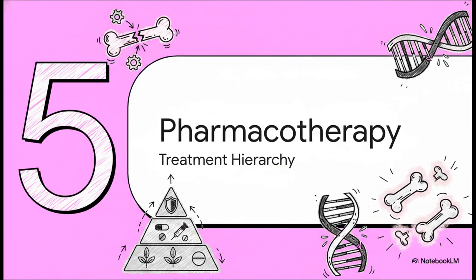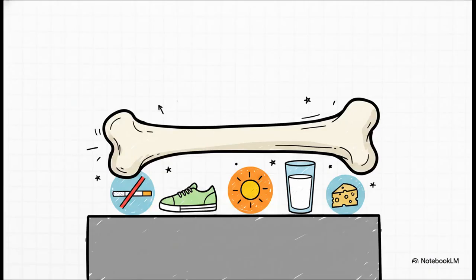Now that we've diagnosed the microarchitectural failure, we must initiate a highly structured, tiered management strategy. Let's explore Section 5, Supportive and Definitive Pharmacotherapy. Definitive treatment is explicitly triggered by 3 specific clinical scenarios. Number 1, frank osteoporosis on a DEXA scan. Number 2, osteopenia combined with a fragility fracture. Or number 3, osteopenia combined with a high FRAX risk score. If your patient meets any of these, pharmacological treatment is absolutely mandatory.